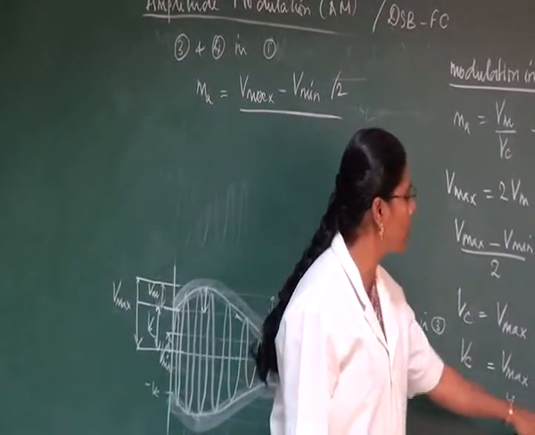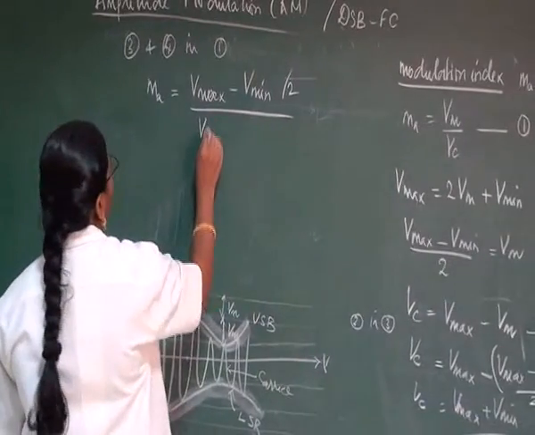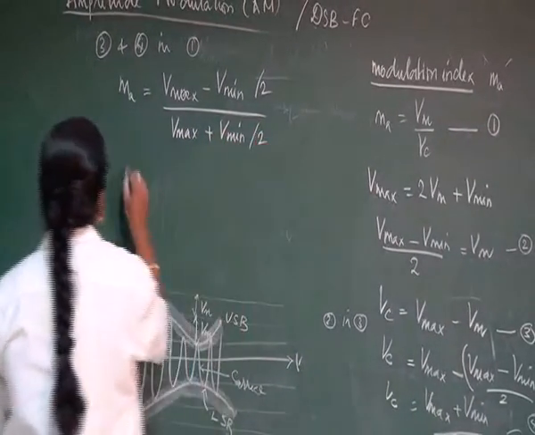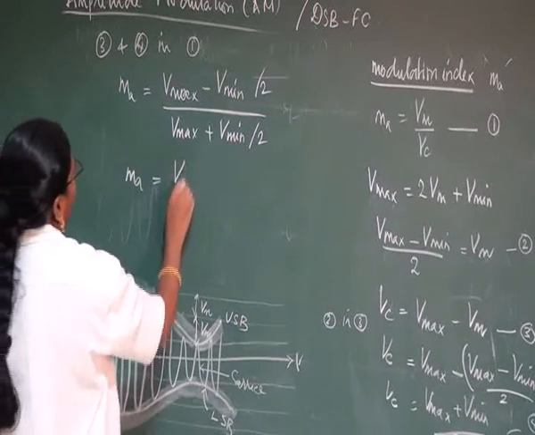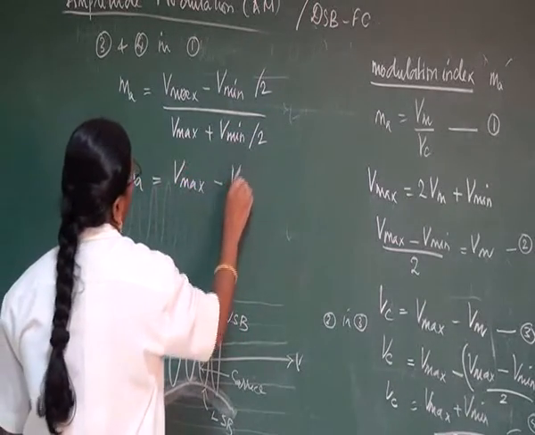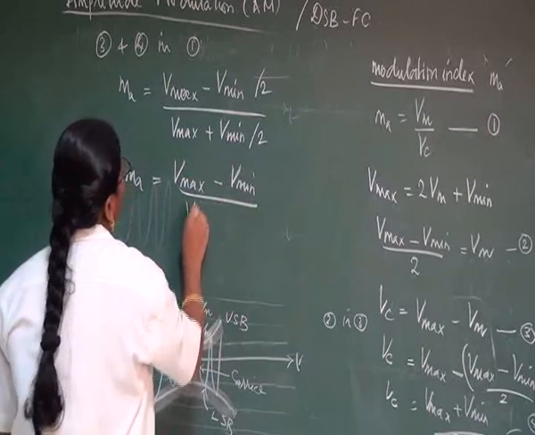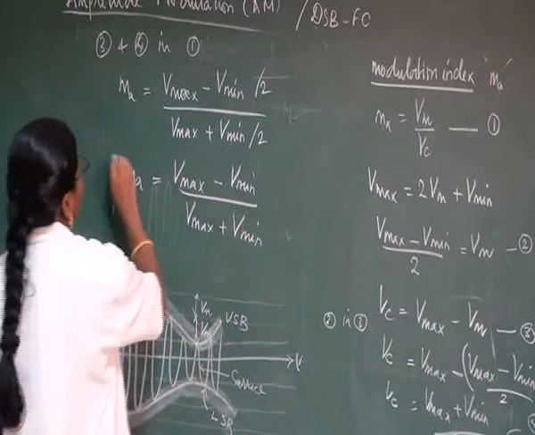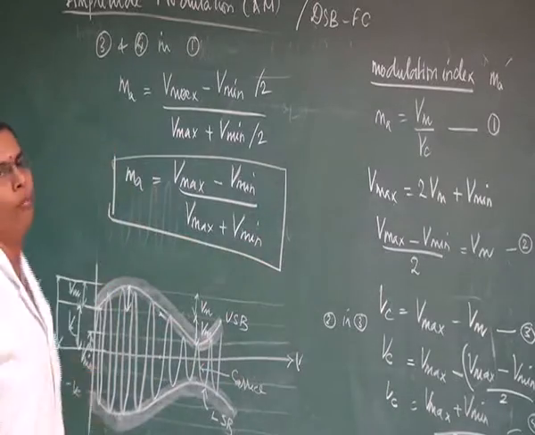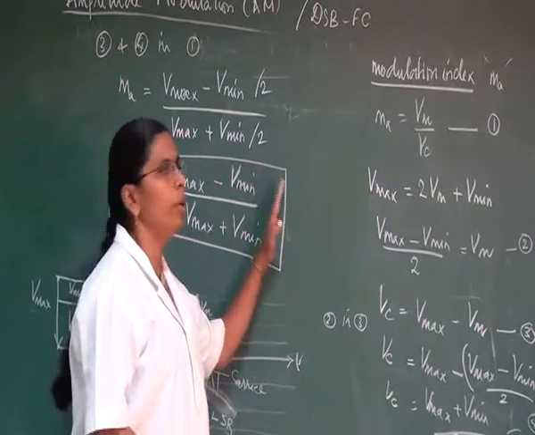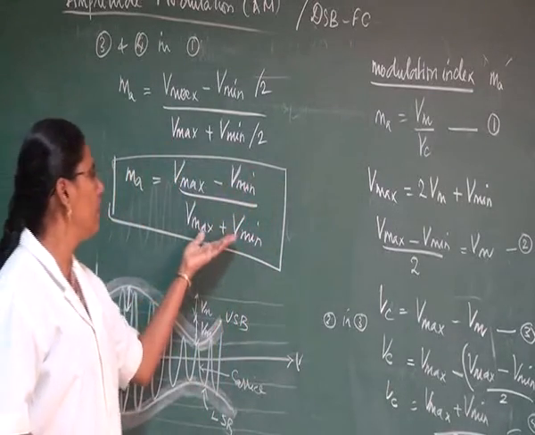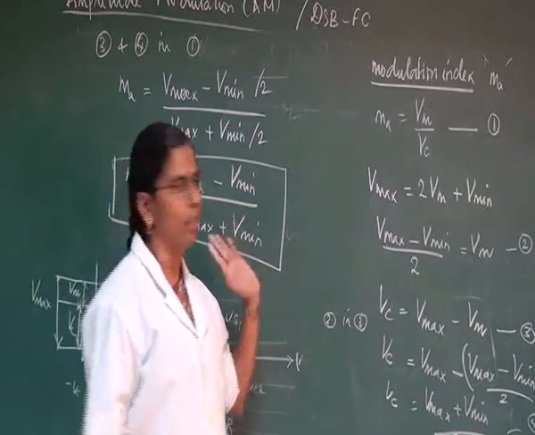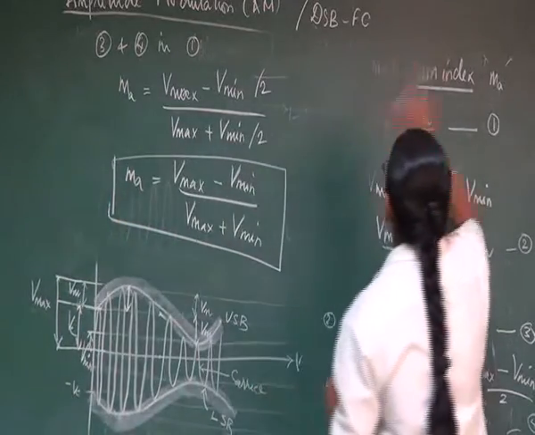Vc is equal to Vmax plus Vmin by 2. So Ma will be equal to Vmax minus Vmin divided by Vmax plus Vmin. This is how modulation index can be represented in another form with the help of maximum voltage and minimum voltage. Here also the modulation index will always be less than 1.